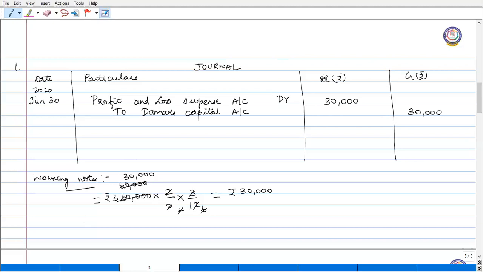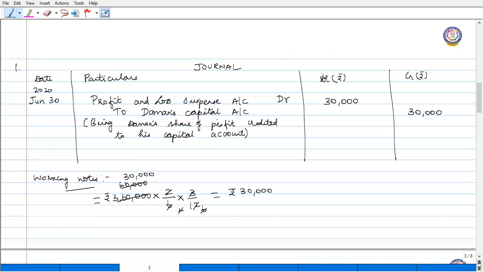And narration being Daman's share of profit credited to his capital account. Okay.